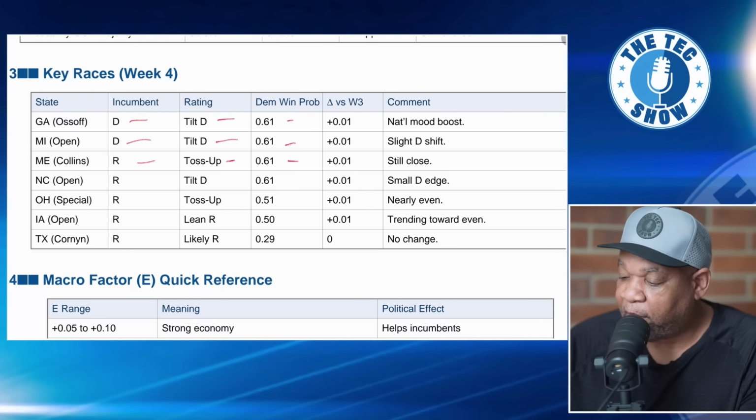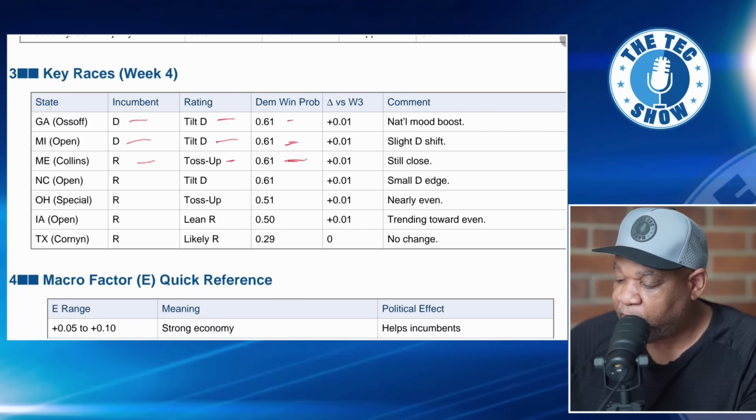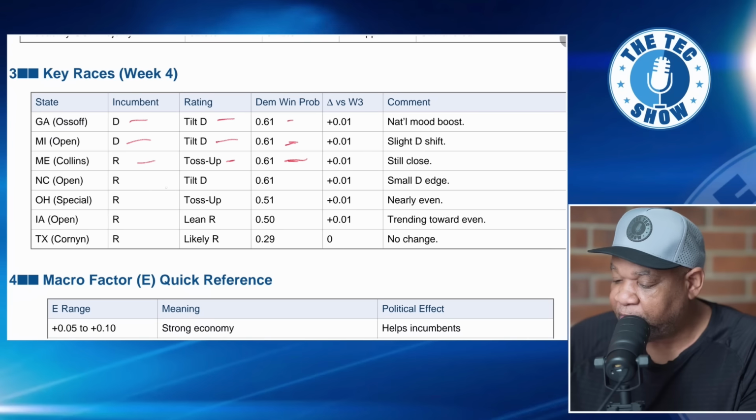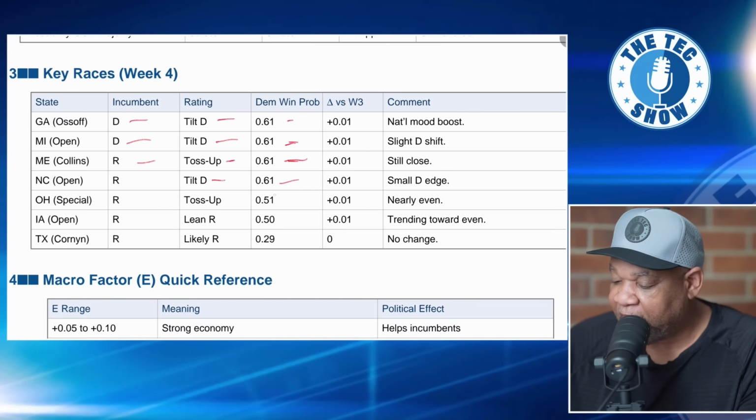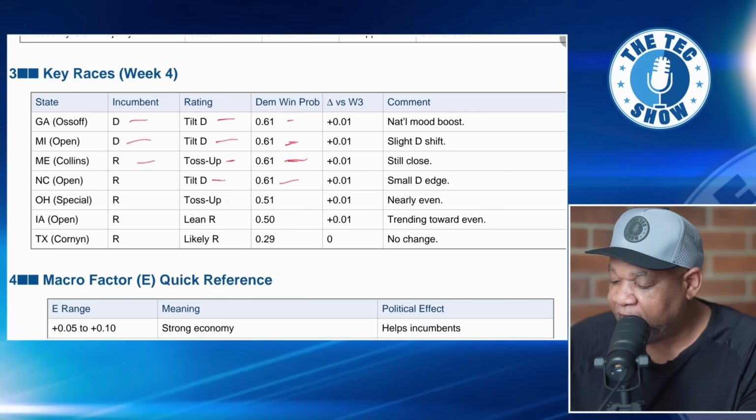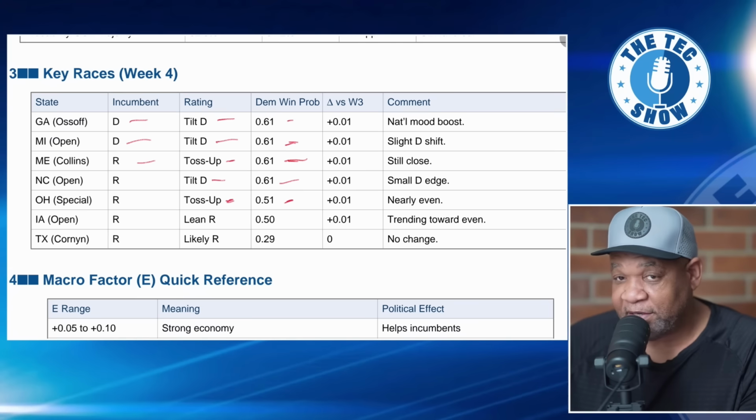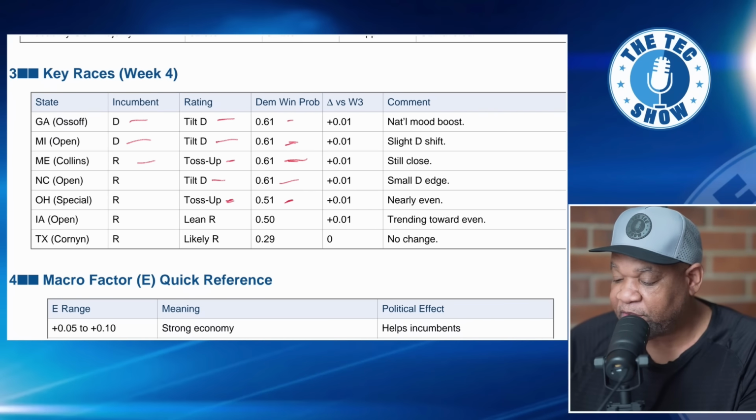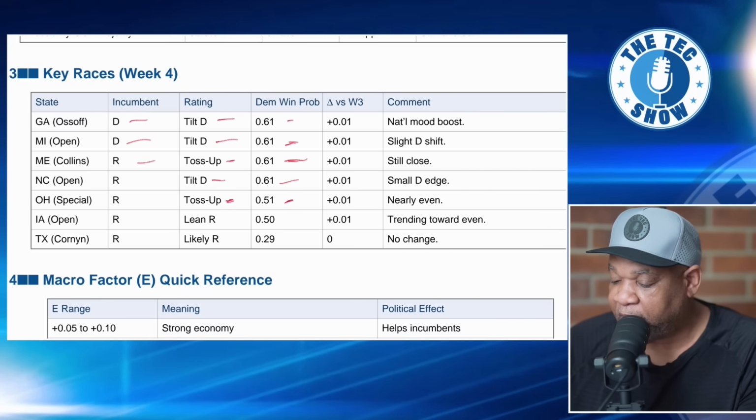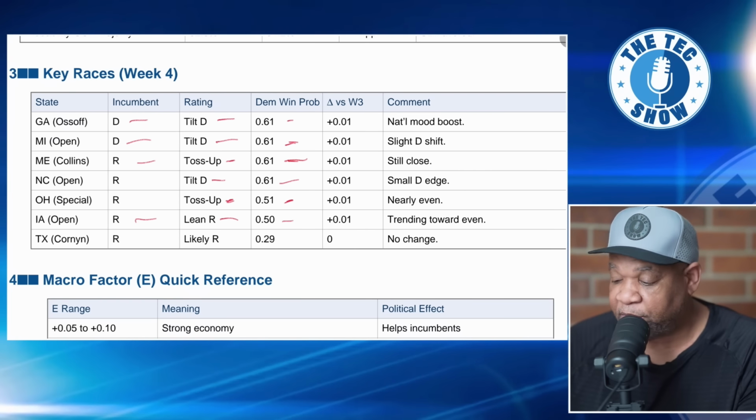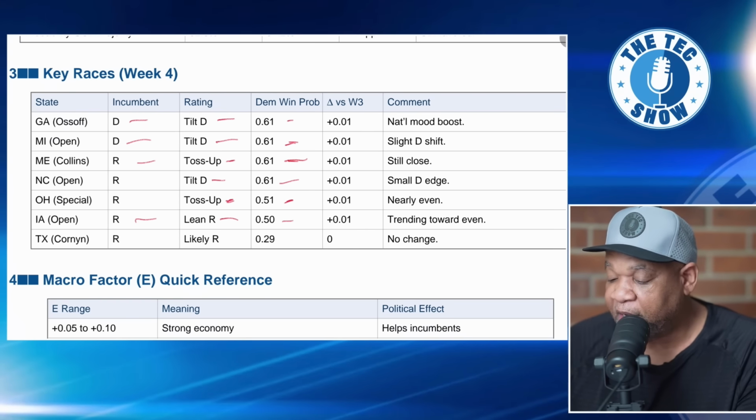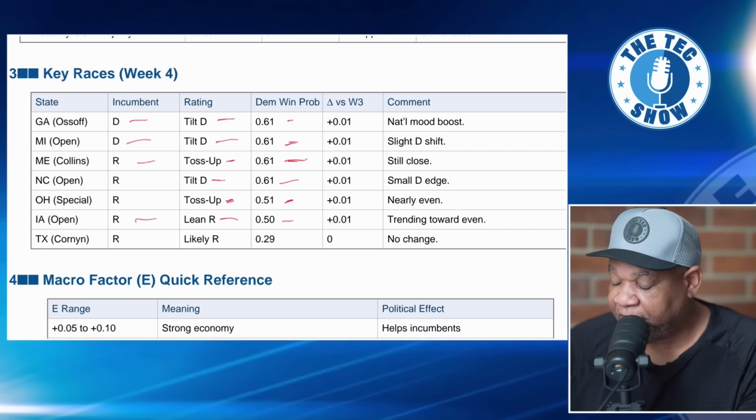So once again, with the win probability, 61 for Michigan, 61 for Maine. And then when it comes to North Carolina, we have this tilting for the Democrats, 61 again. So 61% win probability. And then Ohio, we have that as a toss-up now. This is interesting. So we're showing 51, and this is out of 100. So they're saying 51 out of 100. That's why it's a toss-up. It's almost a coin flip at this point in Ohio. In Iowa, this leans for Republicans. This is another toss-up, which is 50-50 pretty much. It says lean Republican, but out of a coin flip, it's a 50-50 shot there.